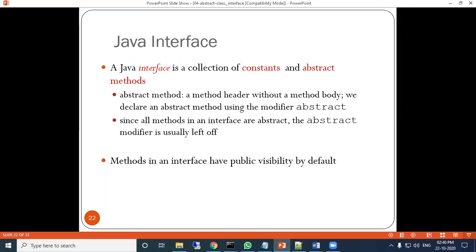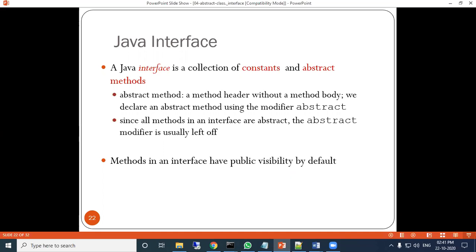Similarly, the interface has some constant identifiers and abstract methods. An abstract method is a method header without any body. We declare an abstract method using the modifier abstract. But here, since all the methods in the interface are abstract, the abstract modifier is usually left off. So the keyword is not necessary in the interface.